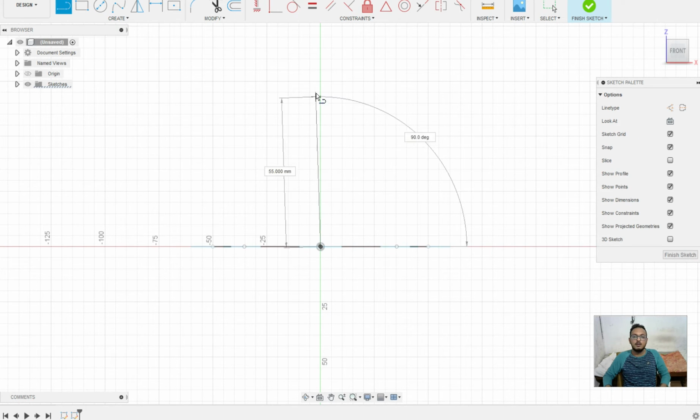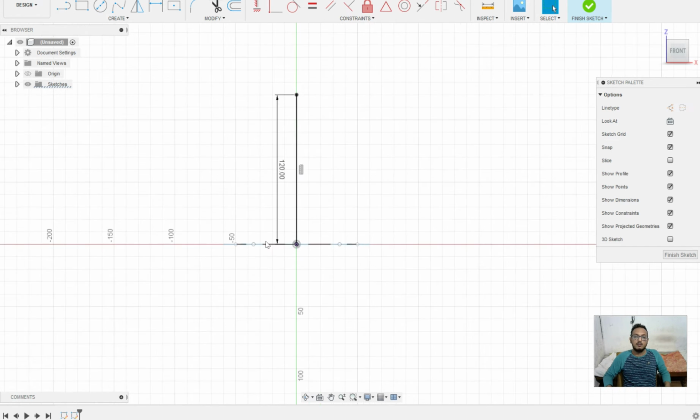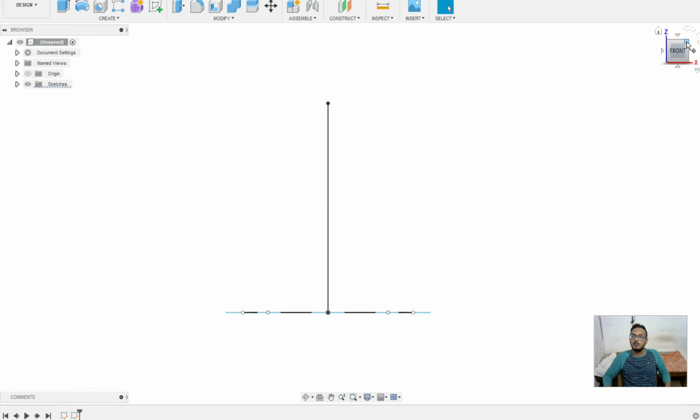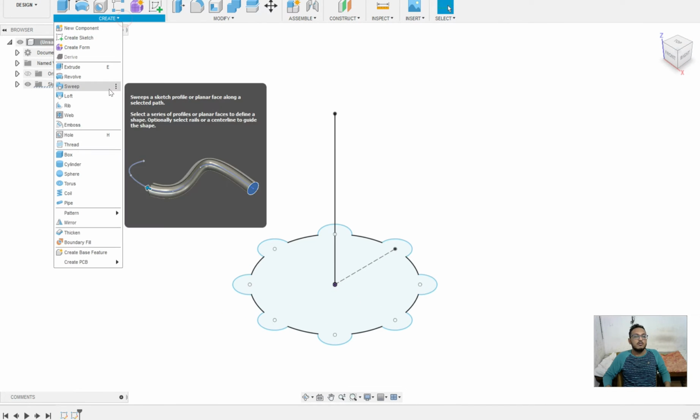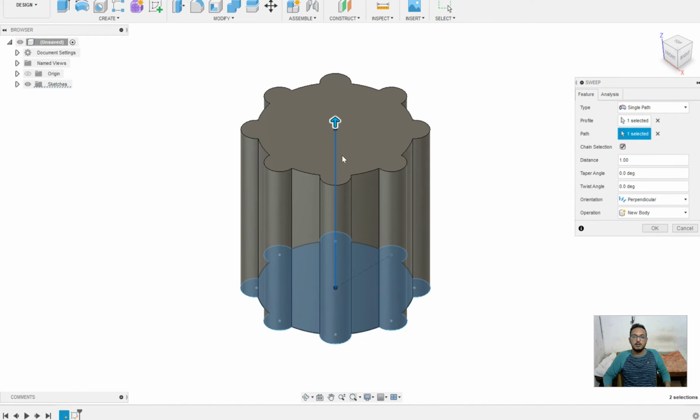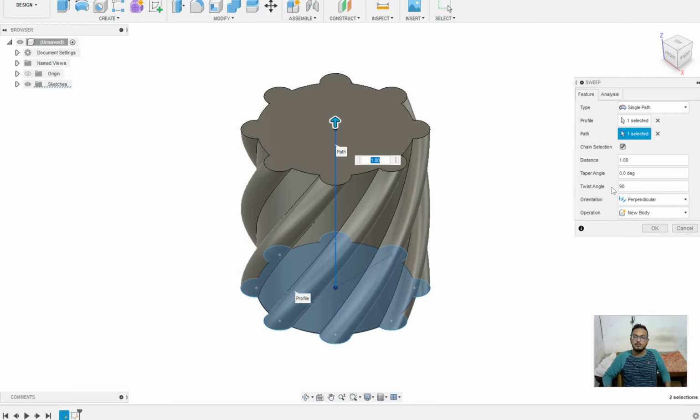Place a line around 120 mm. It's the height of our vase. Finish the sketch and now select sweep. Select this profile and the vertical path. Okay. Now the twist angle set around 90.